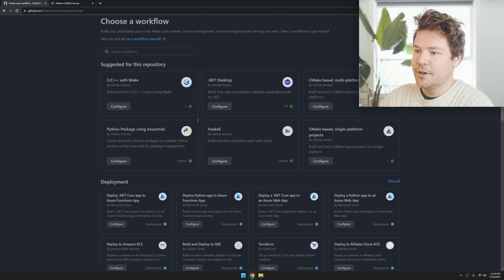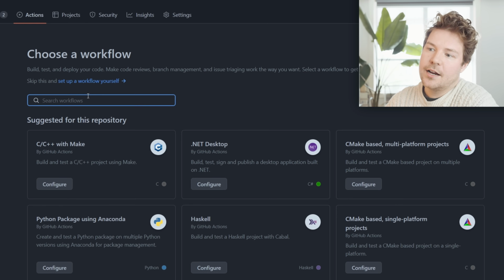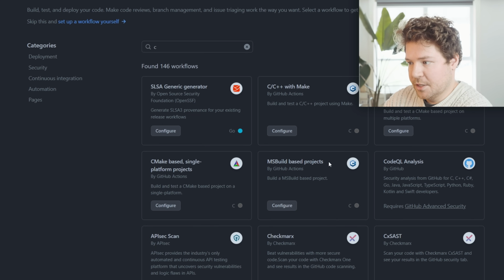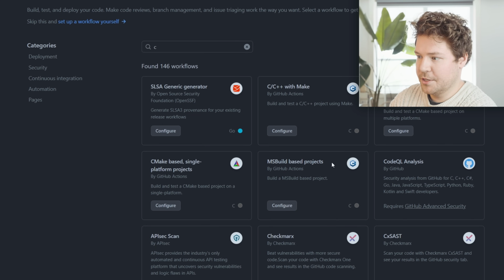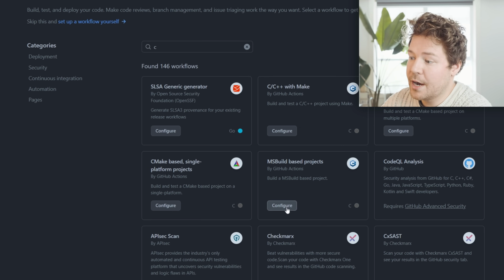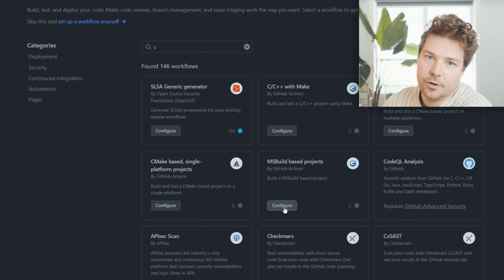So what did I start with? Well, we don't use make. So I just wanted to see in general what C++ workflows do you have? And then I found MS Build based projects, which is perfect because we use Visual Studio to build Hazel, and MS Build is obviously the compiler that Visual Studio uses for building stuff. So I just used this as a starting point. That's basically what it is.